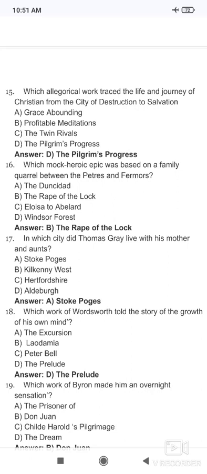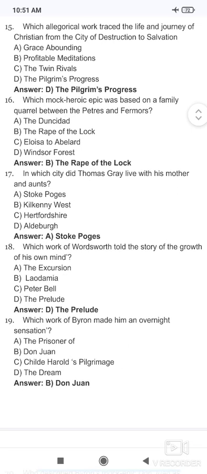Now the next question, which mock-heroic epic was based on a family quarrel between the Petres and the Arabella Fermors? It is written by Alexander Pope, The Rape of the Lock, which is based on a real incident. Arabella Fermor's lock of hair was cut by Lord Petre, and Alexander Pope wrote The Rape of the Lock, in which a character is Belinda. So it is based on a real story, and the name of the work is The Rape of the Lock.